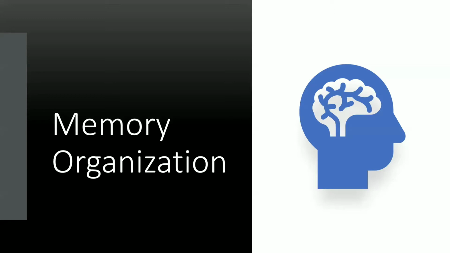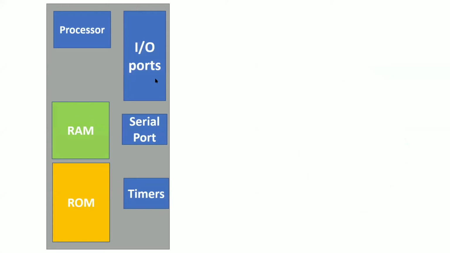Now we are talking about microcontrollers. So what is meant by a microcontroller? A microcontroller is a device which consists of a processor and it has internal memories, that is your RAM and ROM. Apart from internal memories, we have some other peripherals like timers, IO ports and serial ports, etc. Right? Now we are talking about memories. How many memories are there in your microcontroller? Two memories, one is RAM and the other is ROM.